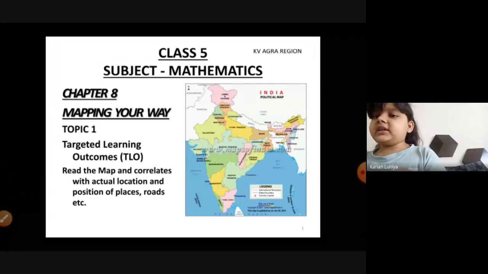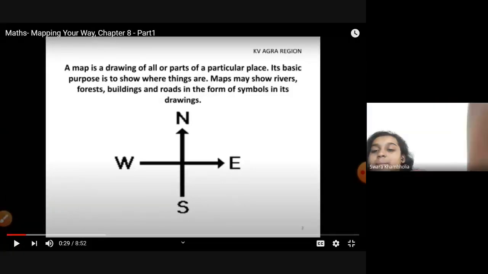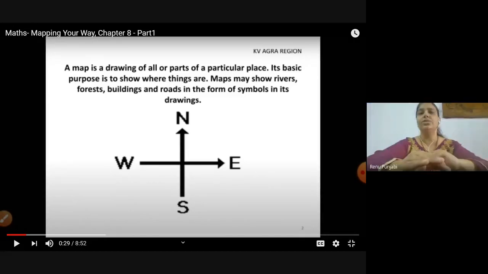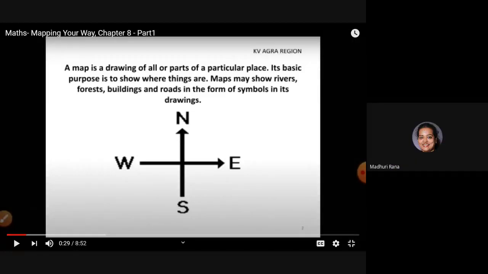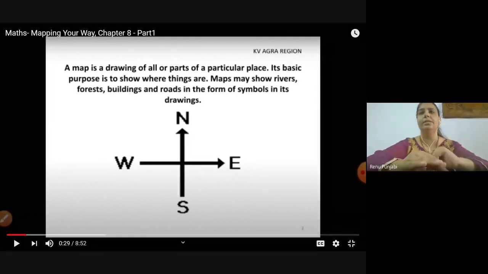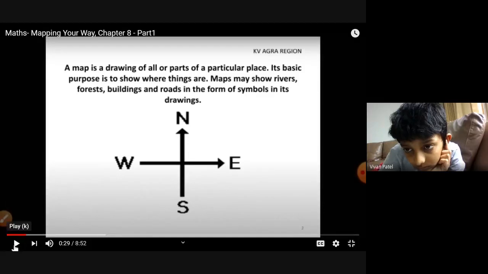Ma'am, it's echoing. Now the question arises, what is a map and... Ma'am, actually, the mic is off. Okay, I switch off my mic. Please, Vivan Patel, you sit properly. It's a request to you. So many times I'm irritated seeing him. How many times do we tell? Ma'am, now don't remind him, just remove him from the class. If he's not ready to learn, maybe he can leave. Why do we need it?